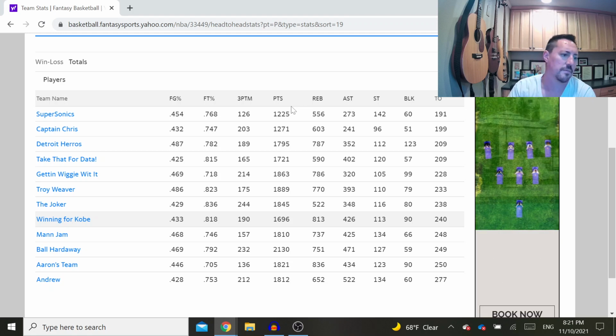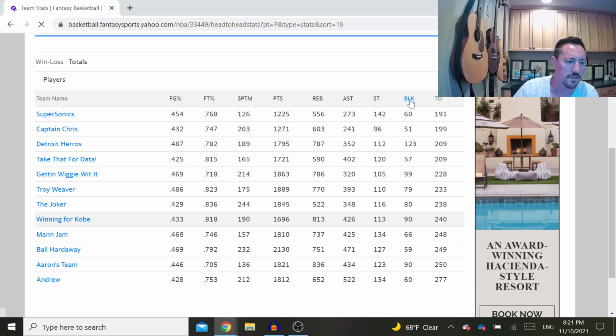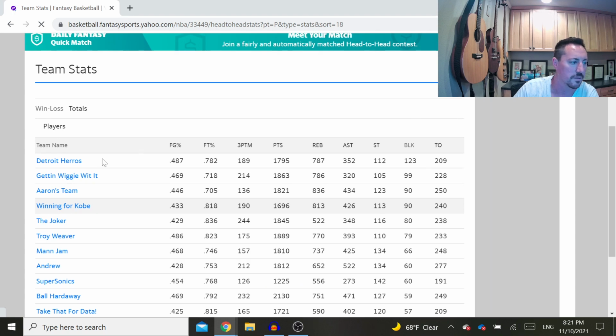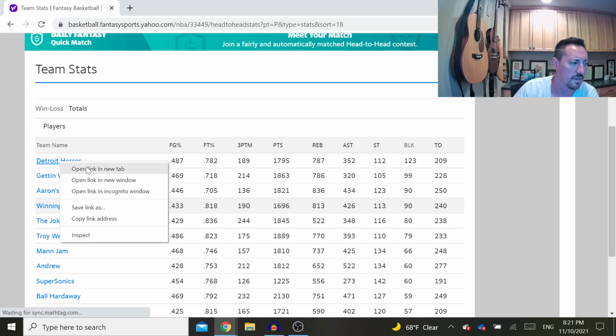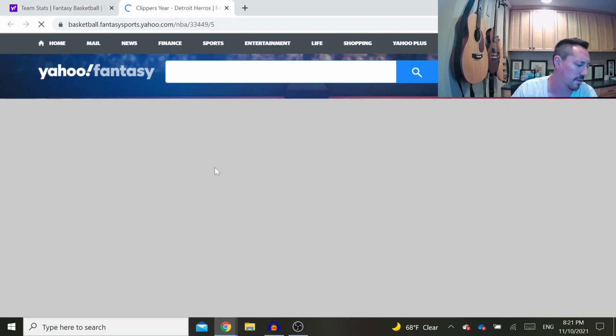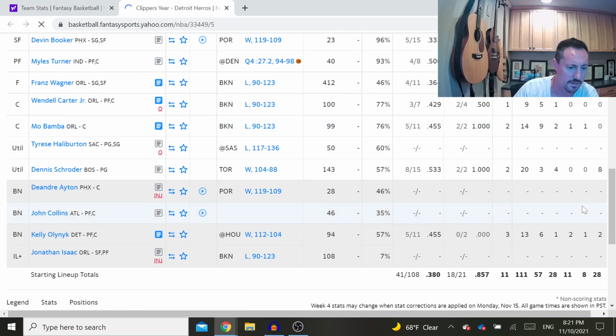If I did want to improve my blocks, I could take a look at the guy who has 123 blocks, take a look at his team, and see if there's maybe a player he'd be willing to part with. If he has 4 or 5 guys getting him a lot of blocks, then he might be willing to move him. So Miles Turner here is a guy who got 6 blocks today. So maybe I could target him. He benched this guy, Kelly Olynyk, and he got a block. So there's options that I have.